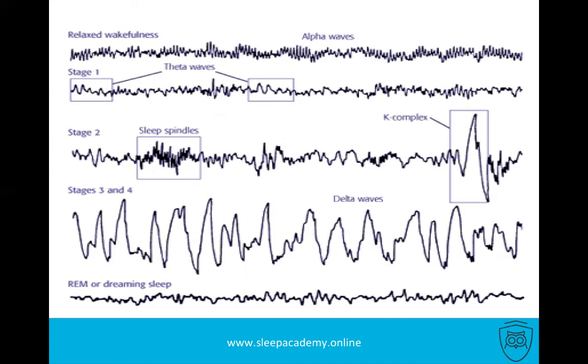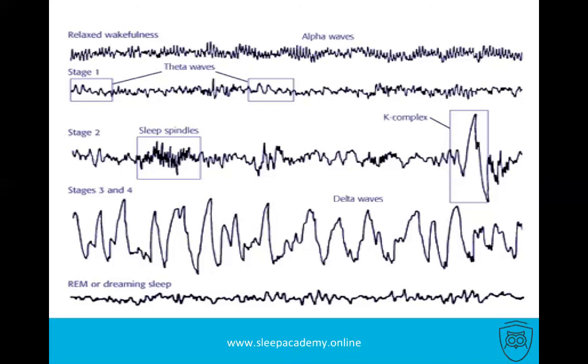We can shift from stage to stage within a matter of minutes, and then go back to light sleep, go back to deep sleep, we can go to REM sleep. So it's not as simple as 20 solid minutes in one sleep stage and then 20 solid minutes in another. It's a bit more complicated, but this is what it basically looks like.